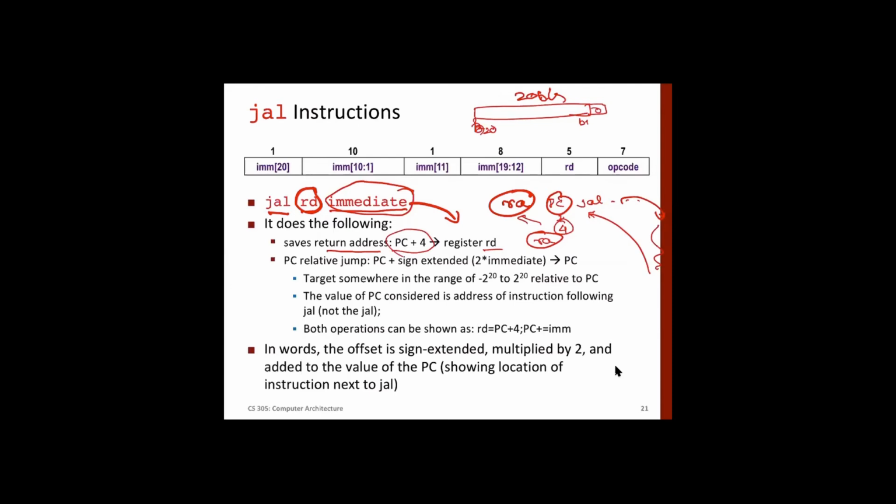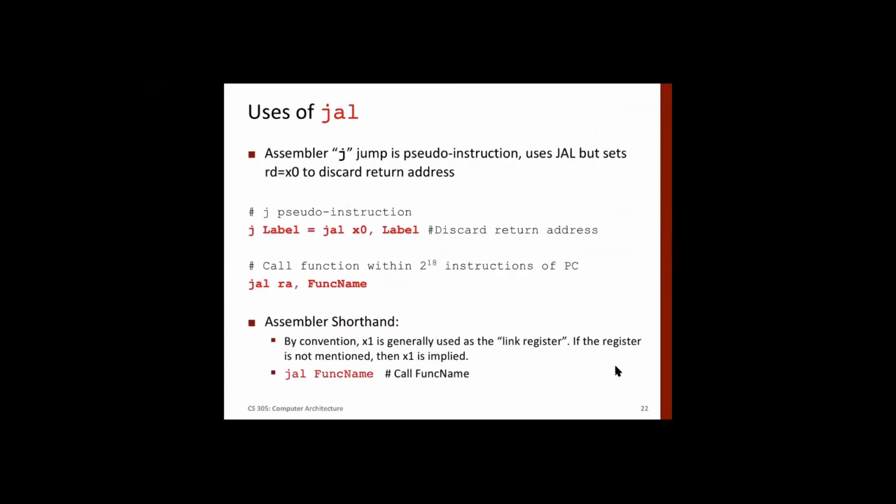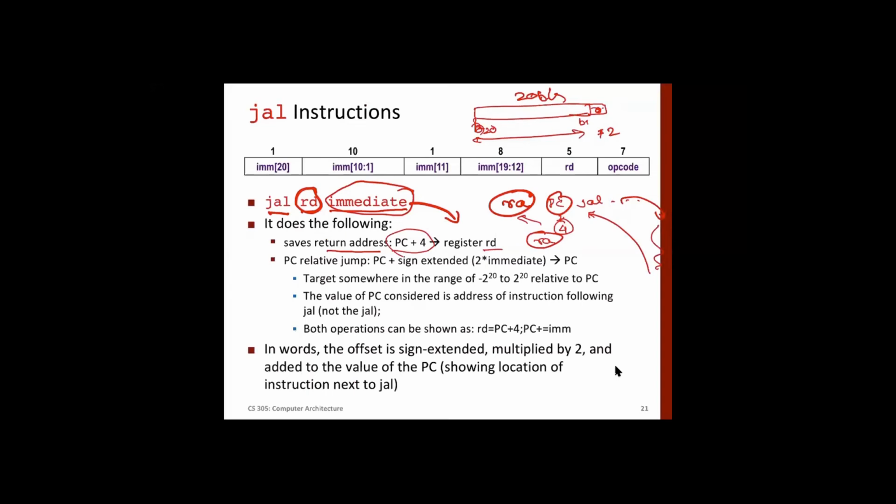The other way of adding this is to take this value and multiply it by 2. Then this bit will automatically become 0. So we take this value after reassembling it, and multiply it by 2 or add 0 at the end. Both are the same thing. And sign extend it. For example, if the MSB is 1 here, then you will have to make the upper bits 1. And then add this to PC.